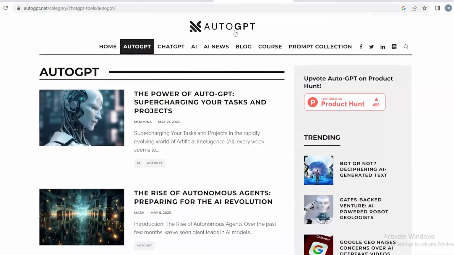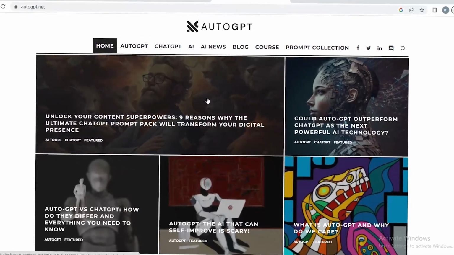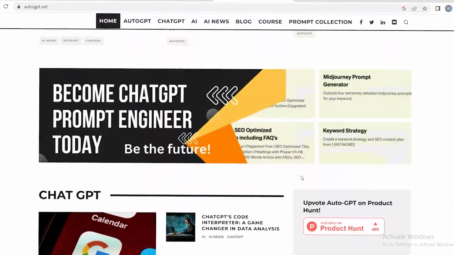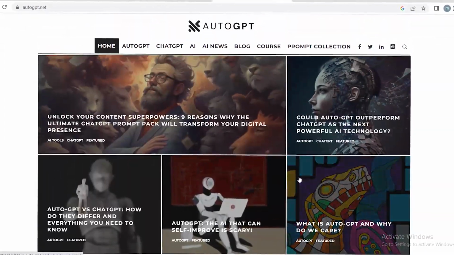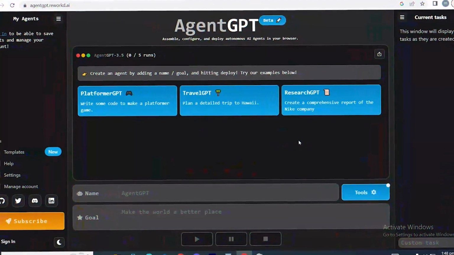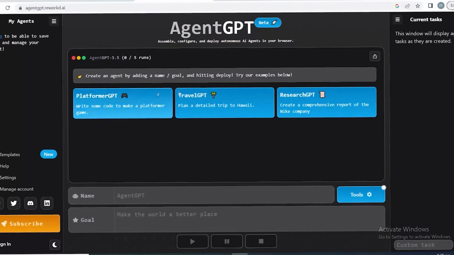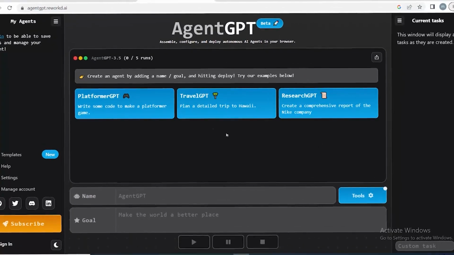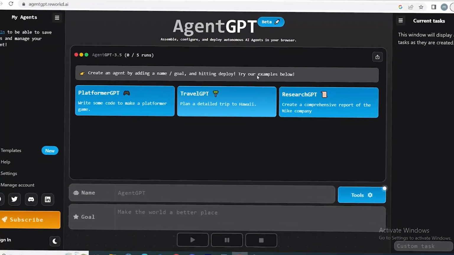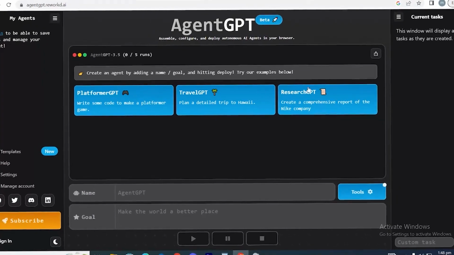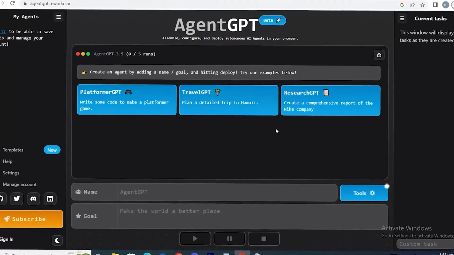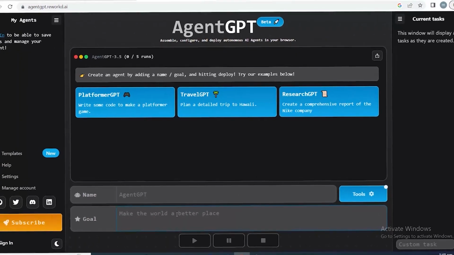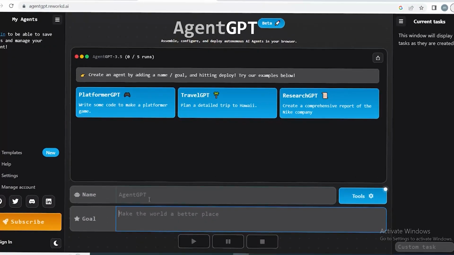Now, there is another term you may be familiar with, AutoGPT. It's even more advanced because it runs directly on your computer, but installing it requires coding knowledge. However, Agent GPT took AutoGPT and transformed it into a publicly accessible website. The best aspect is that using it doesn't require any technical or coding knowledge. It is quite similar to ChatGPT, but it has far cooler features than ChatGPT. Let me demonstrate how it works.